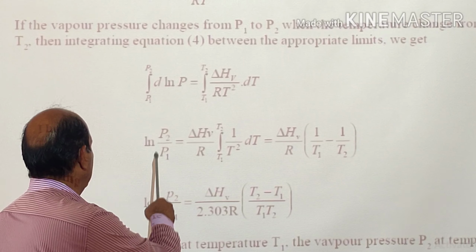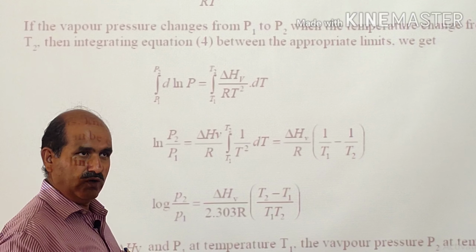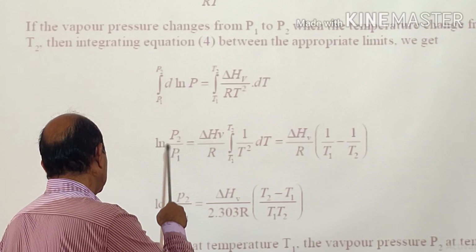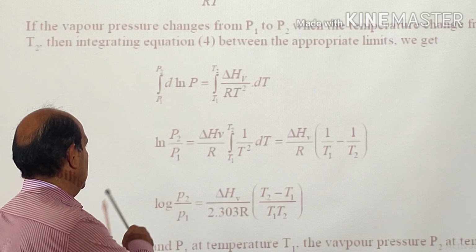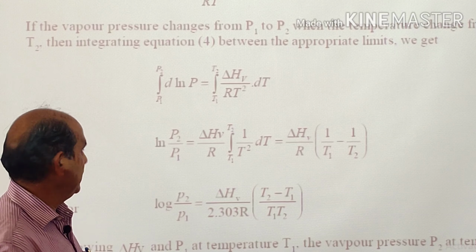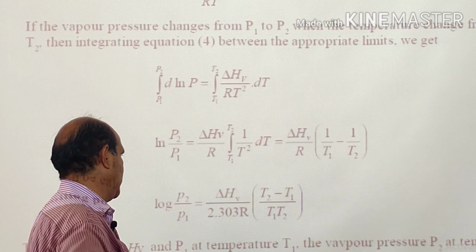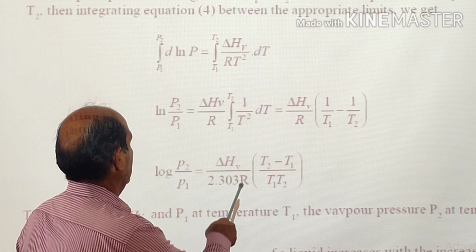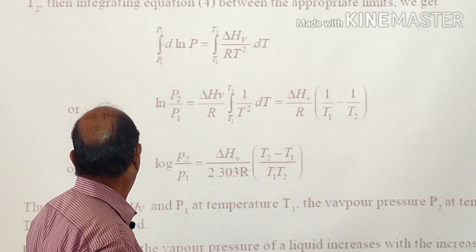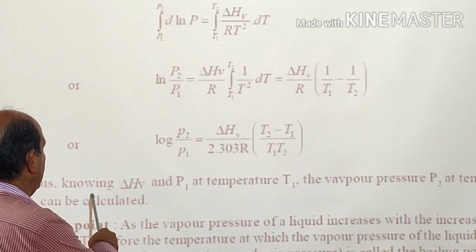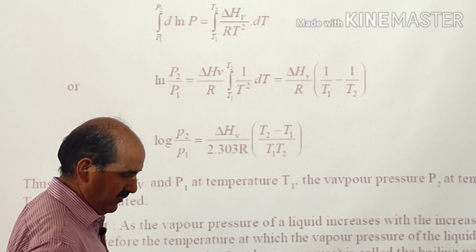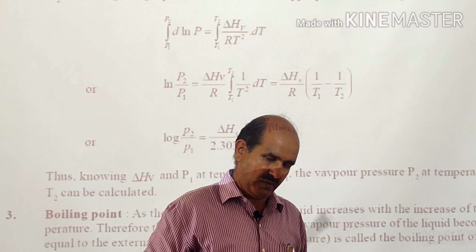So you will get this ln converted into log. When we convert this ln into log, then we will multiply it by 2.303 and that will come here. So log of P2 by P1 will be equal to delta Hv by 2.303 R into T2 minus T1 upon T1 T2. So thus knowing delta Hv, that is enthalpy of vaporization or latent heat of vaporization of a particular substance,